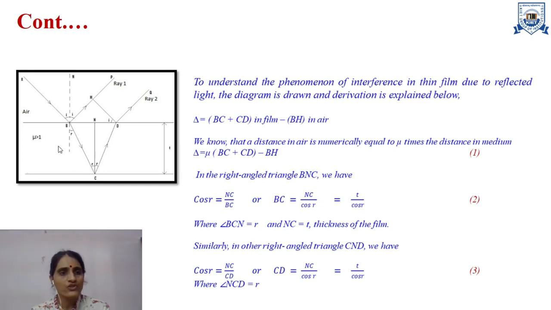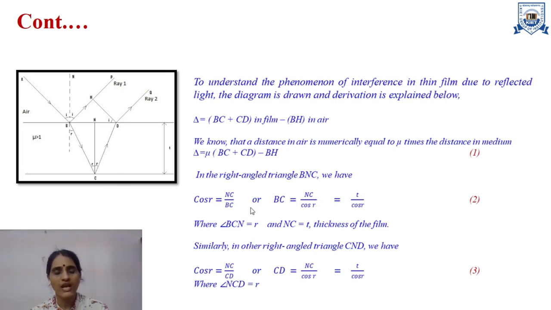Here I want to calculate the value of BC, so I will consider the right angle triangle BNC. In order to calculate BC, cos r is given as base upon hypotenuse. The base is NC and the hypotenuse is BC, so cos r is NC upon BC.